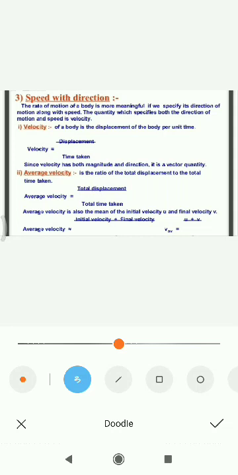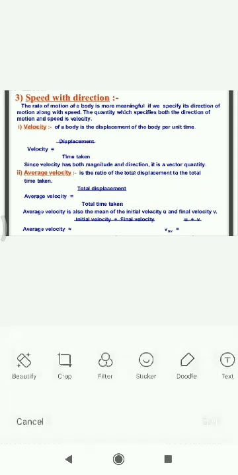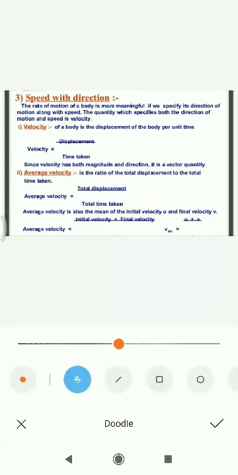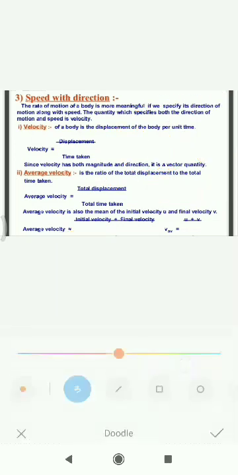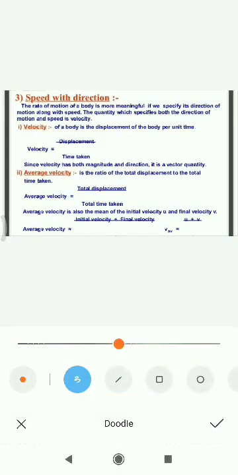Average velocity is the ratio of the total displacement to the total time taken. Distance by time was speed, whereas average velocity is total displacement by the total time taken. Average velocity is always the mean of the initial velocity and the final velocity. So u plus v by 2 will be the average velocity generally. I think this much is enough for today. Tomorrow we'll do the graphical work.